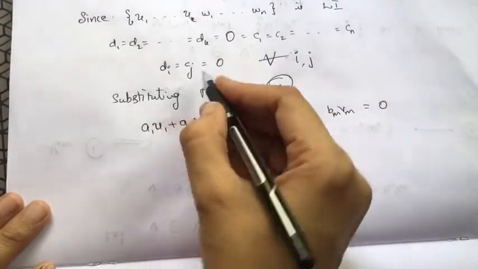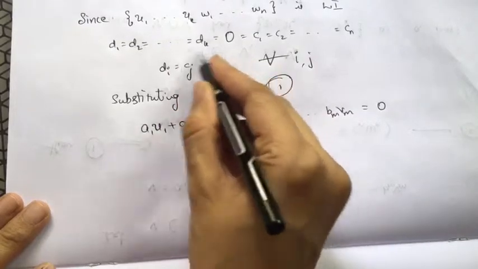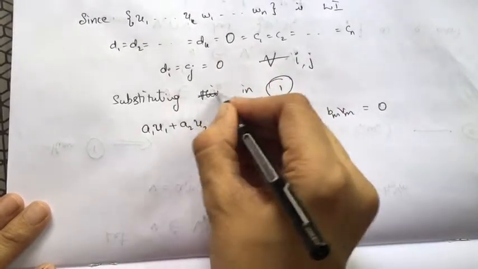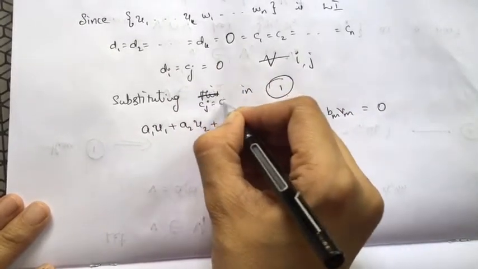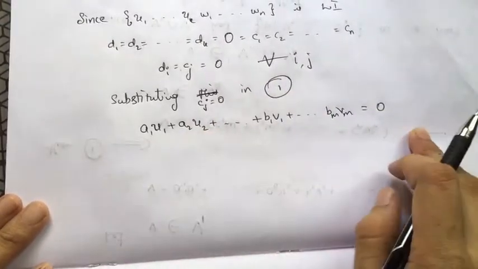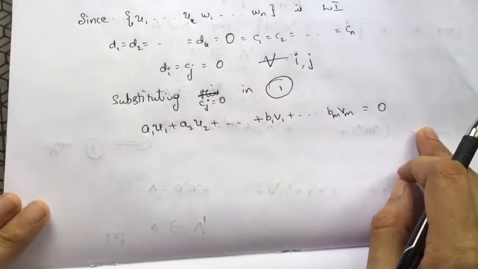I'm just substituting cj equal to 0 in expression 1, and I end up with this.